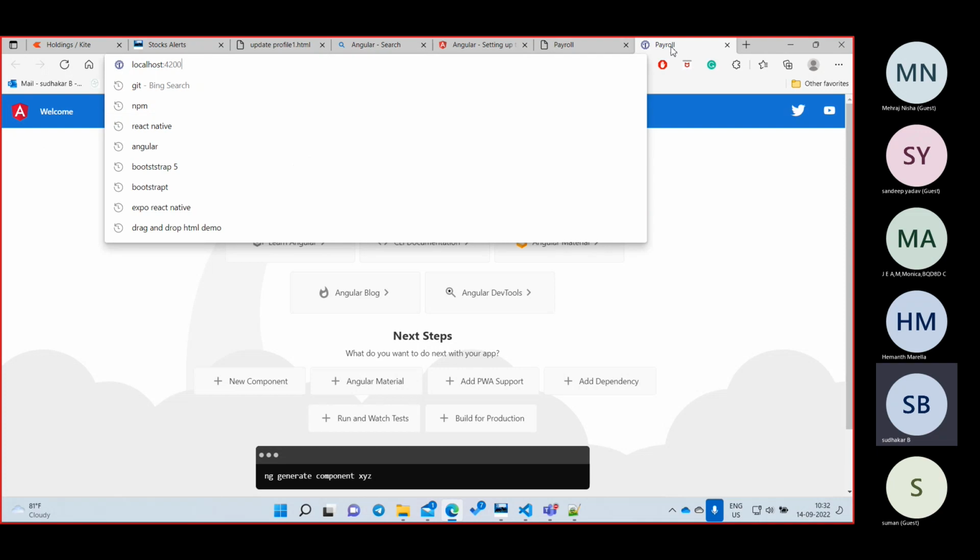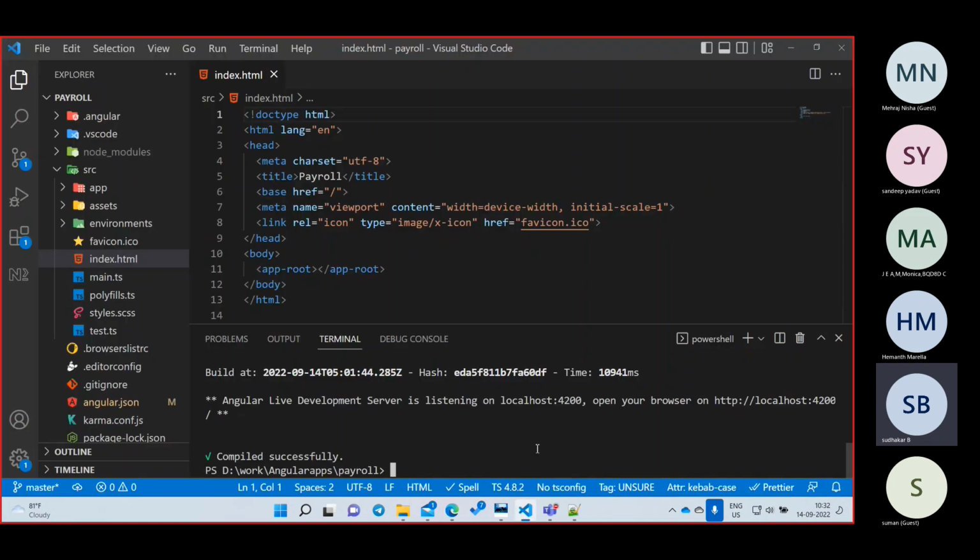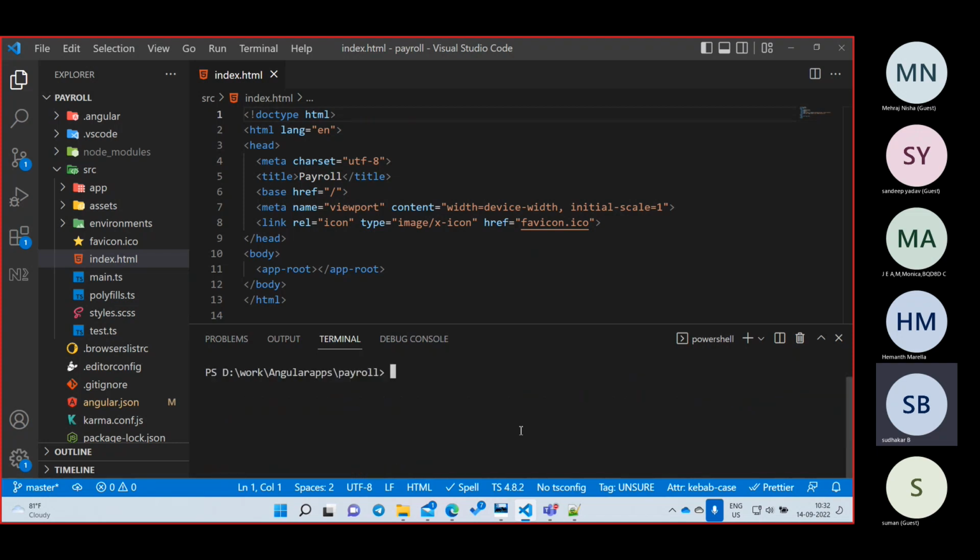Now I will close this project and stop it. To stop the project, hold Control and type Control C. Automatically your project will stop. I'll say clear again. Now I want to start it. Tell me how to start it. ng serve --open. Tomorrow I am going to tell you a shorter way. You don't need to type this much, you can write something smaller, but today we'll use ng serve --open. Let us enter. Again it will start the project.